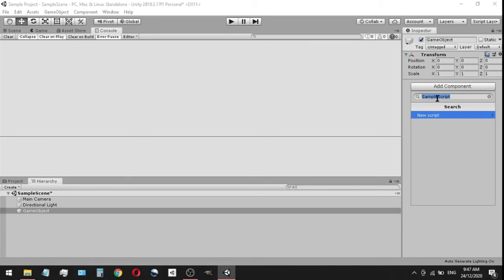We're going to name it sample script. Let's click new script, create and add. We're just going to give Unity a couple of minutes to compile and create the script, and then it's going to add it to our empty game object.